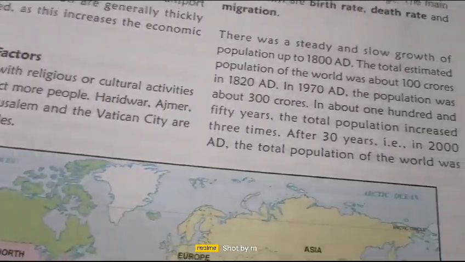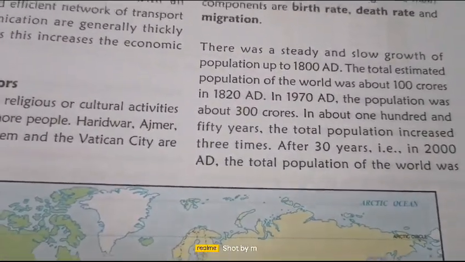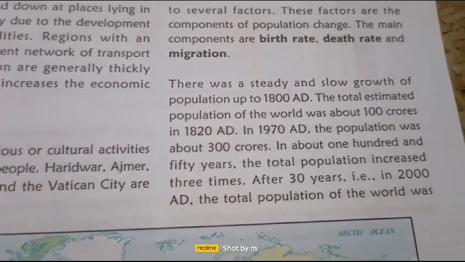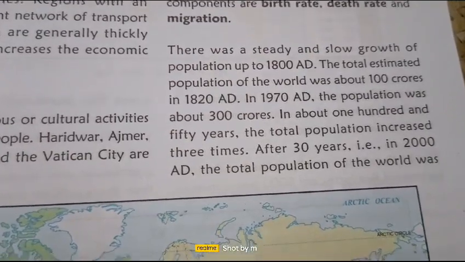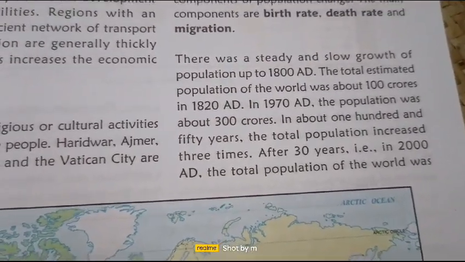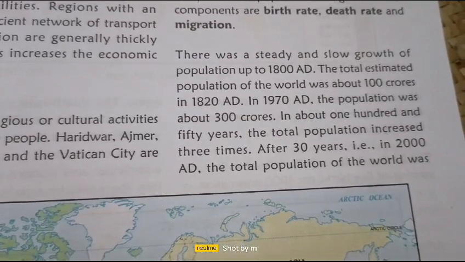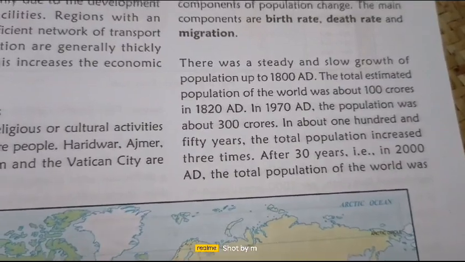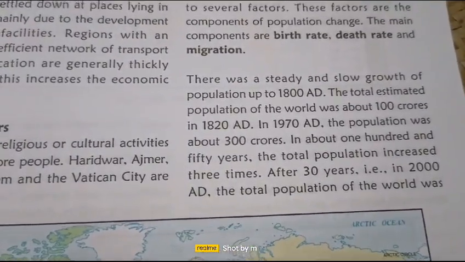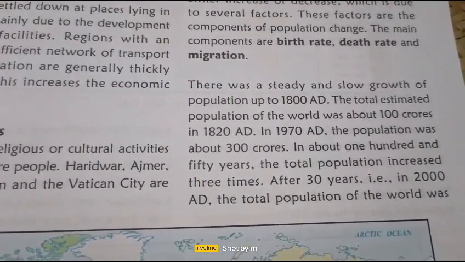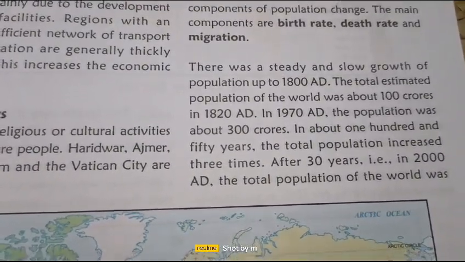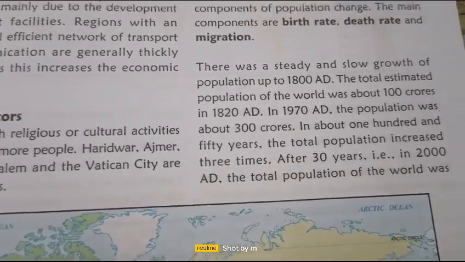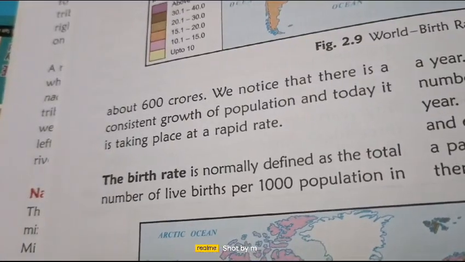There was a steady and slow growth of population up to 1880. The total estimated population of the world was about 100 crores in 1820. In 1970 the population was about 300 crores. In about 150 years, the population increased 3 times. After 30 years, in 2080, the total population of the world was about 600 crores.